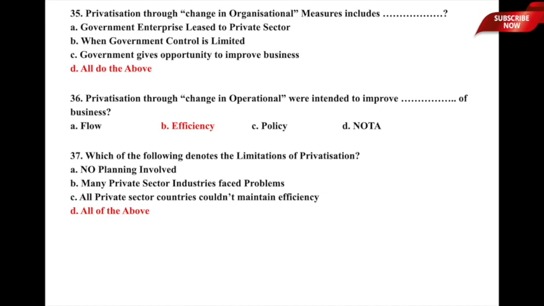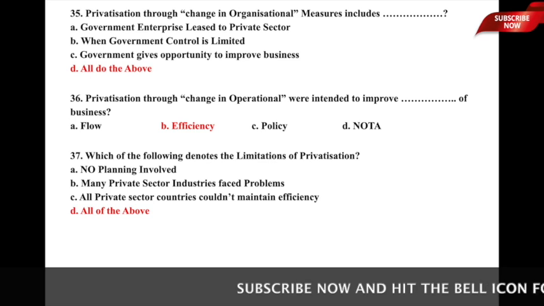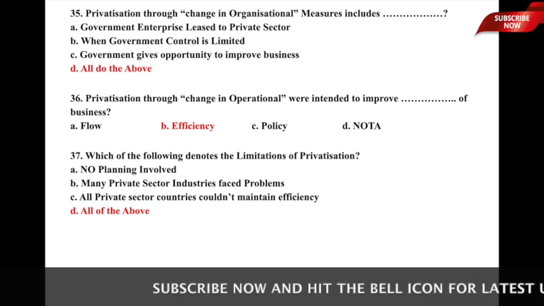Let us now move to the next one. Privatization through change in operational measures were intended to improve a dash of the business. So, privatization through operational measures were intended to improve what of business? Whether it is A, flow of business, B, efficiency of business, C, policy of business, or D, none of the above. So, here privatization through change in operational measures were intended to improve the efficiency of business, and therefore option B, efficiency, is the correct answer to this particular question. Let us now move to the next one.